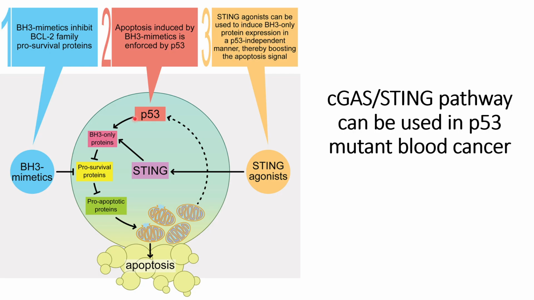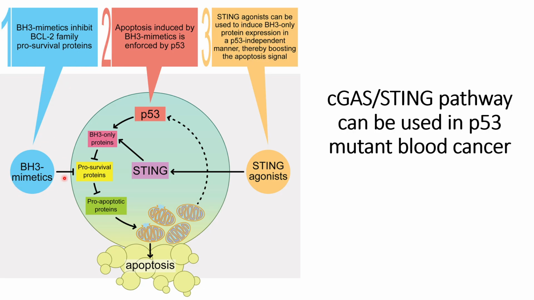But in the case of mutant p53, researchers try to mimic these BH3 proteins, what we call BH3 mimetics, to inhibit BCL2 family pro-survival proteins.